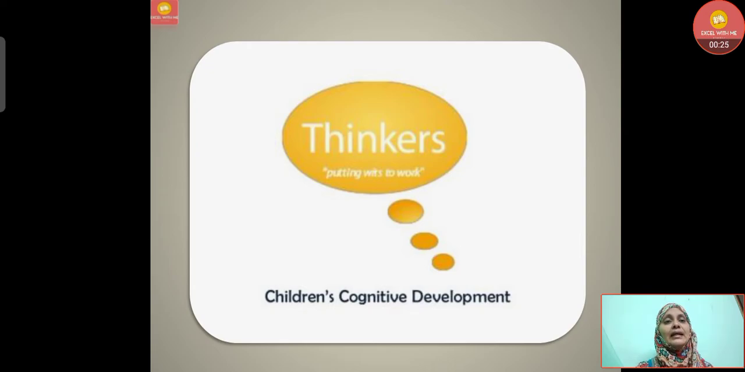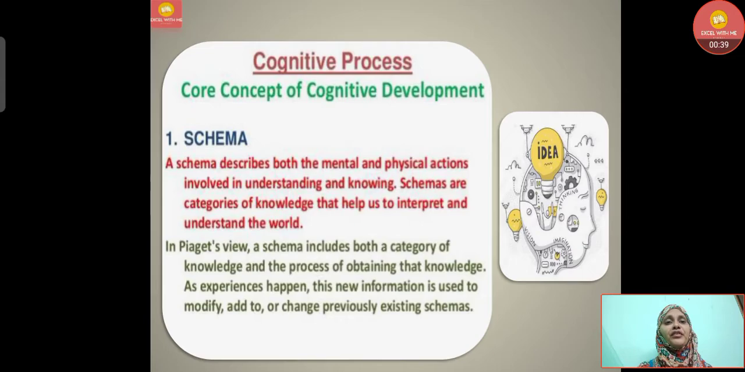Let's understand. Thinkers, children are great thinkers. Piaget calls children little scientists. They have the capability of thinking in different ways. Children's cognitive development, let's understand here. Before that, let's understand cognitive process, the core concepts of cognitive development.